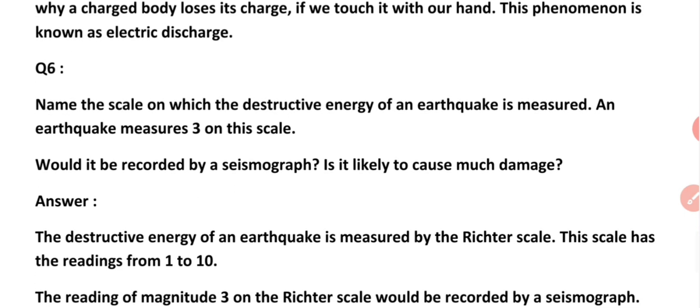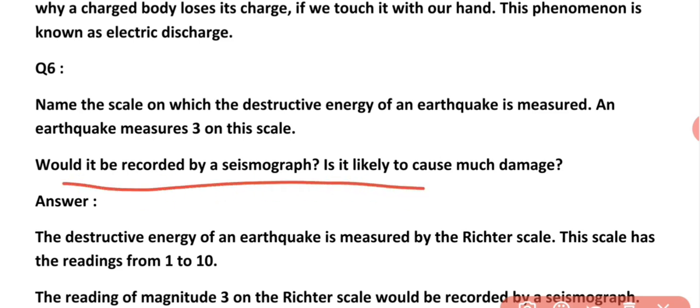Now see question number 6. Name the scale on which the destructive energy of an earthquake is measured. There is another part of the question: an earthquake measures 3 on this scale, would it be recorded by a seismograph? Name the scale on which the destructive energy of an earthquake is measured.